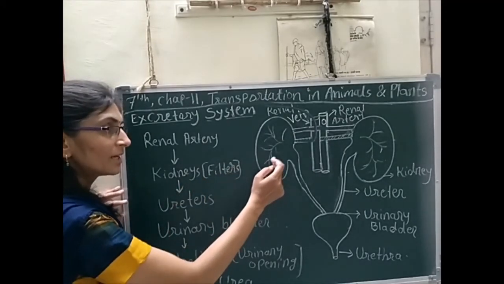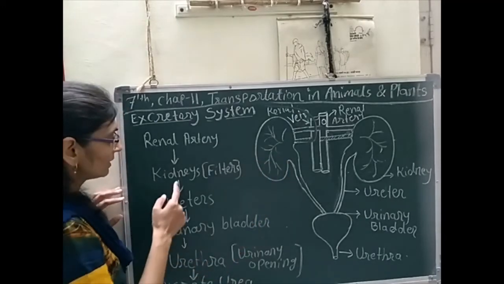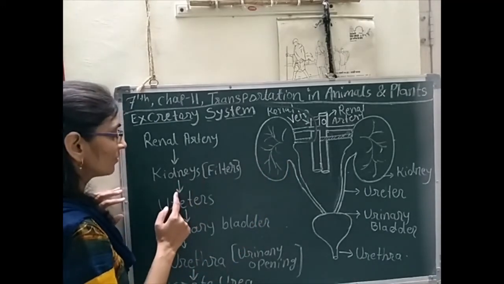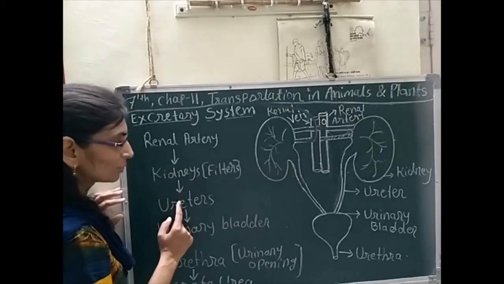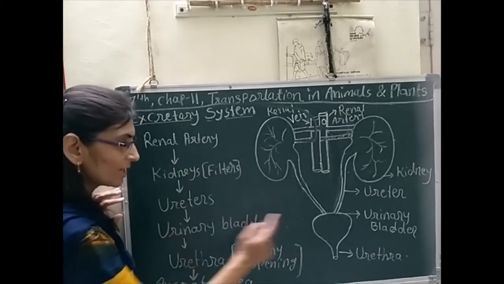The waste material gets dissolved inside the water. Then that waste water, or urine, passes through the ureters towards the urinary bladder.